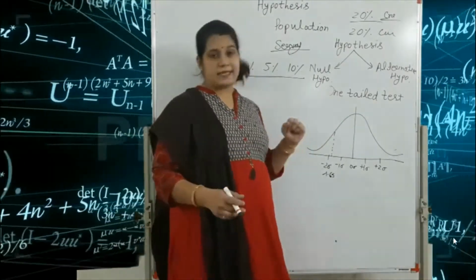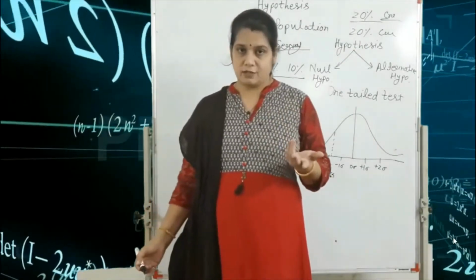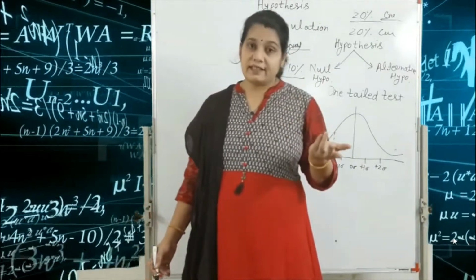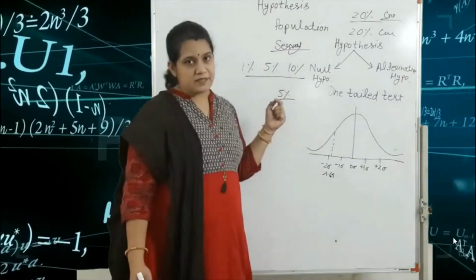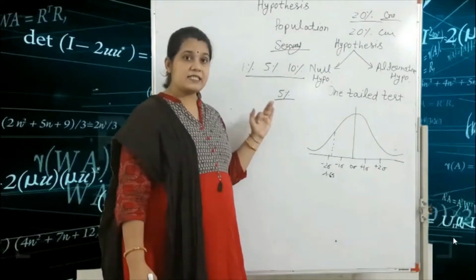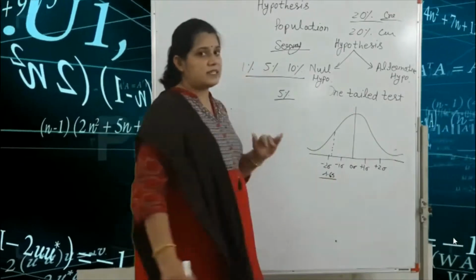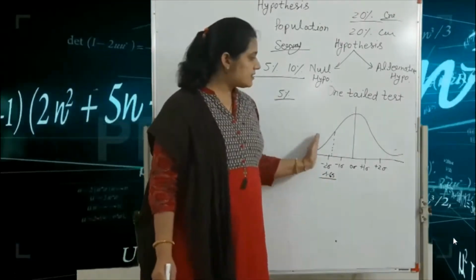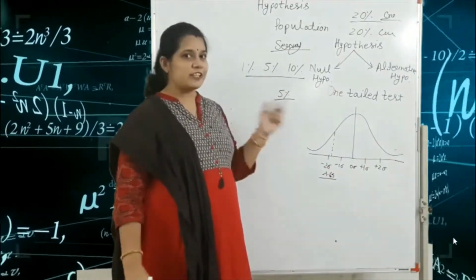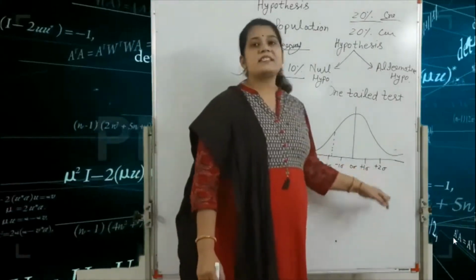For example, we check here the 5% level of significance for the one-tailed test. In this table, the value of 5% level of significance in the left-tailed test is -1.65. And this we have already seen in the normal distribution. This type of diagram we have already seen in normal distribution. So here this is the mean and this is the standard deviation.